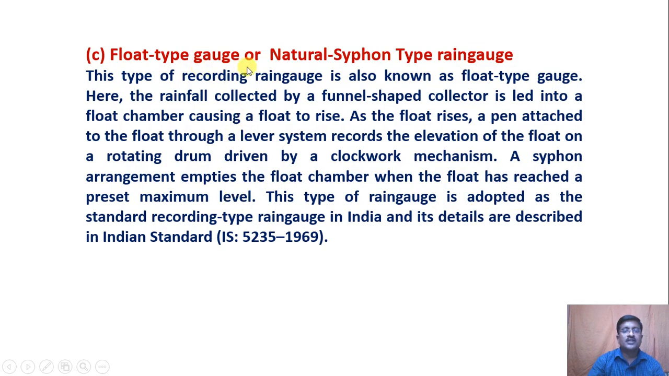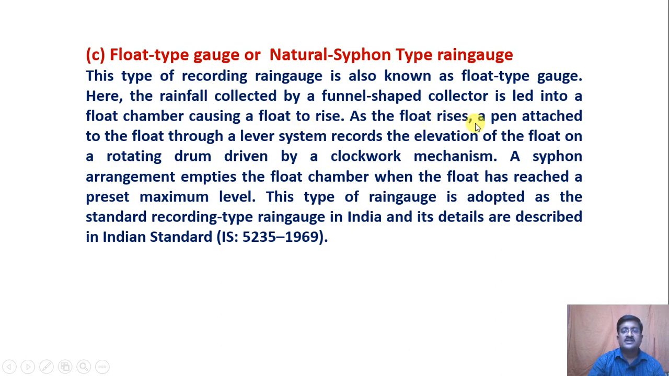Next one is the float type gauge or natural siphon type rain gauge. This type of recording rain gauge is also called a float type gauge. Here, the rainfall collected by a funnel shaped collector is led into the float chamber, causing a float to rise.